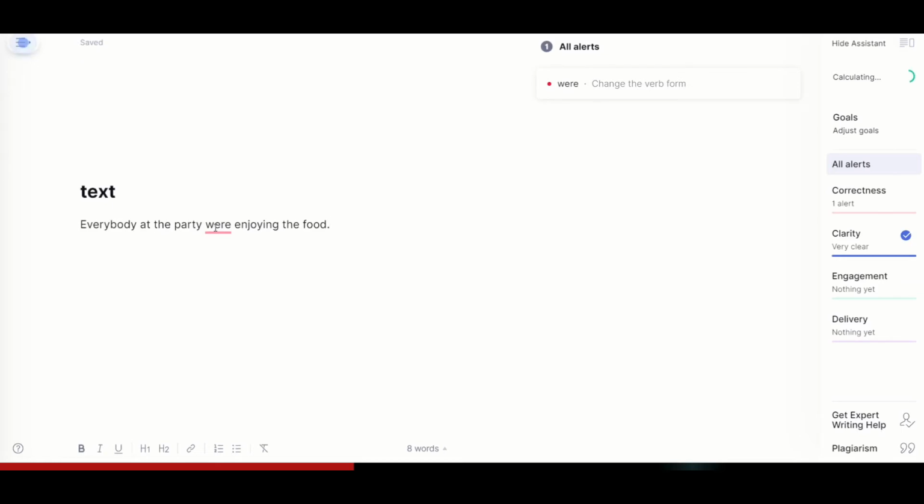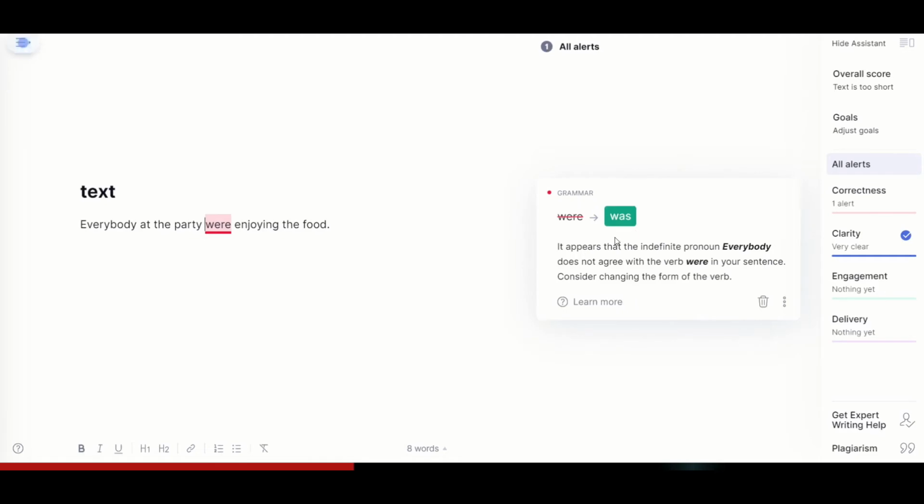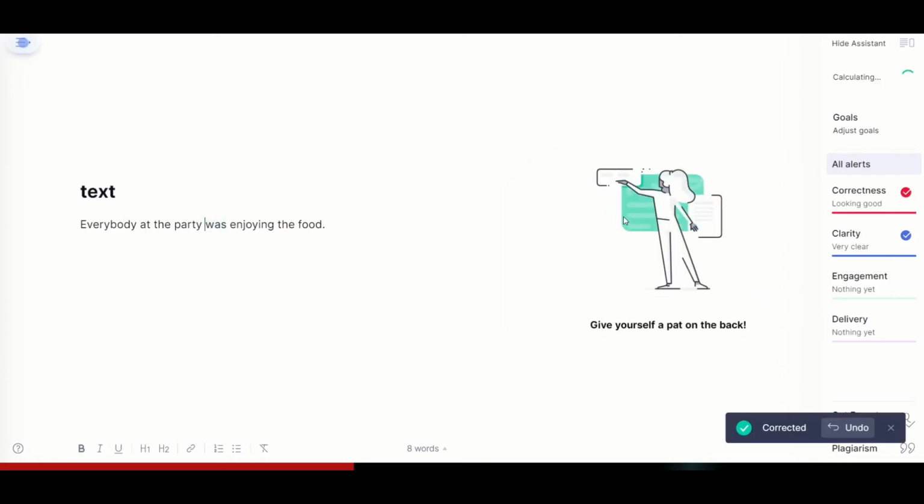Now if you see, I wrote everybody at the party were enjoying the food. Now it is asking me to change the verb form, and it will show me what is the error that I am making. It does not agree with the subject verb agreement, because everybody here is a singular pronoun. So that is why were is incorrect and was is the correct form.